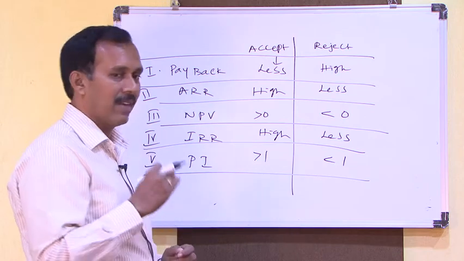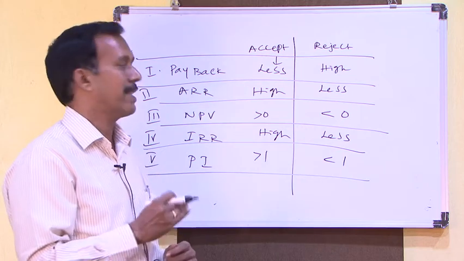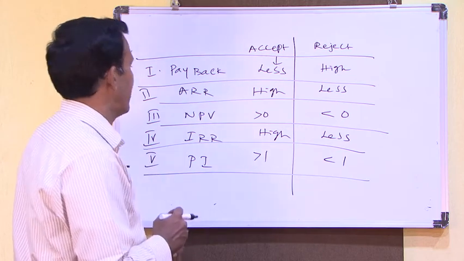If the rate is higher compared to the inflation rate or compared to the bank rate, we will consider accepting the project.